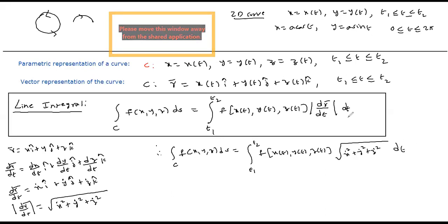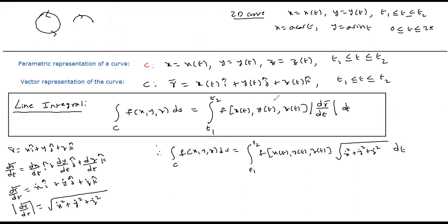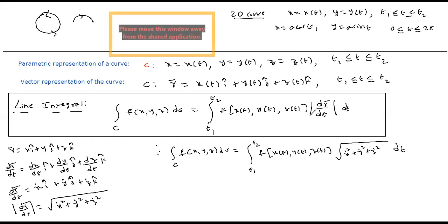This is a definite integral because the modulus of dr bar by dt is a scalar, and f of x of t, y of t, z of t is also a scalar. A scalar function of a single variable integrated from one real number to another is a definite integral. So there is a way of finding the line integral by converting it to a definite integral, provided you know the vector representation of the curve.